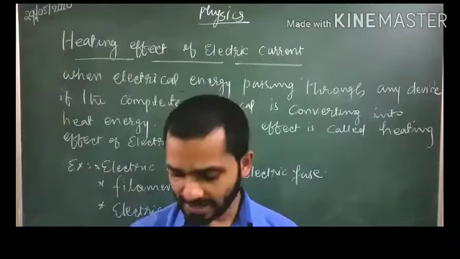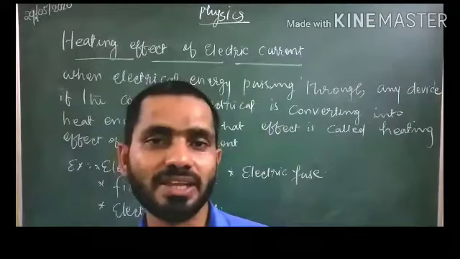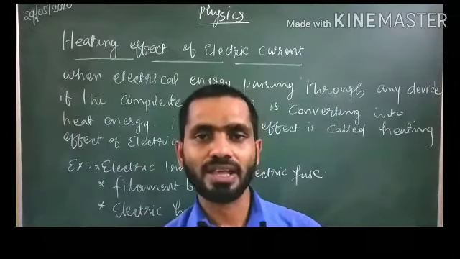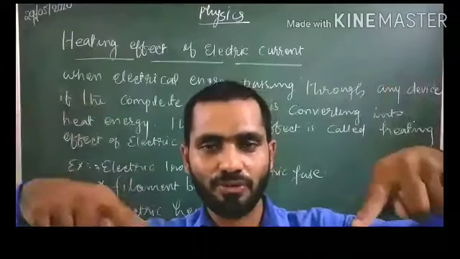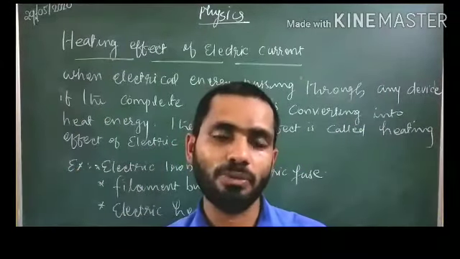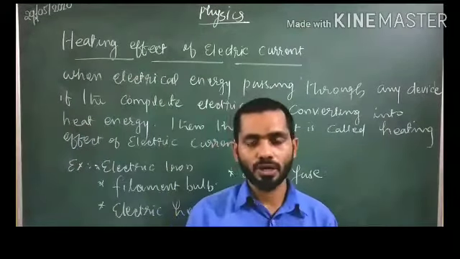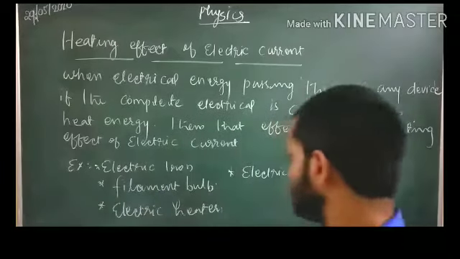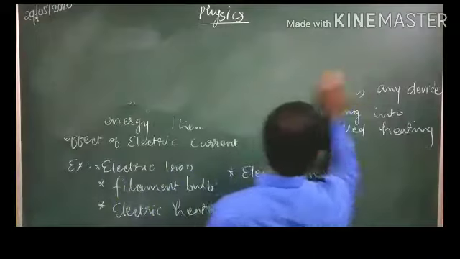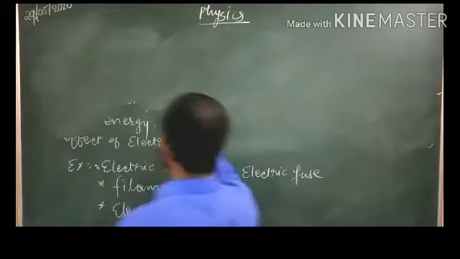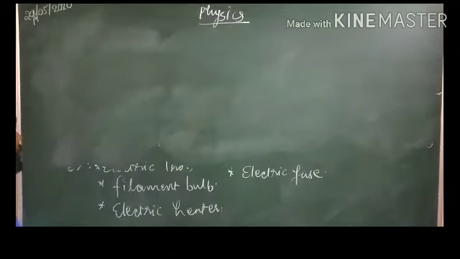Now the next is, see students, now we want to calculate how much heat energy will be produced when the electricity is passing through a resistor or any device. How much heat energy will be produced, that we want to calculate. For that, we are doing these things. That means, students, first we will write the equation for the power. You have studied about power. Power we have studied in the maths class, students. Power.